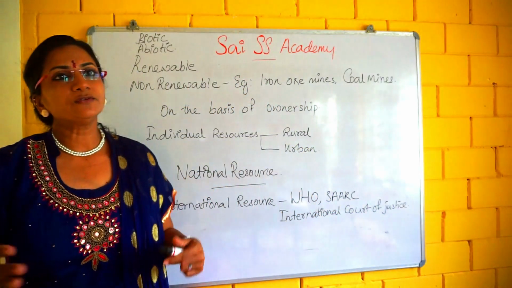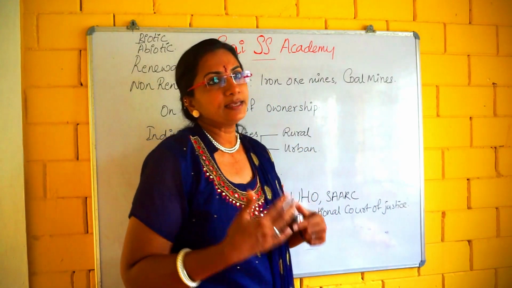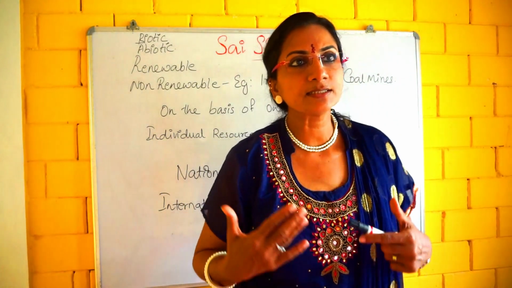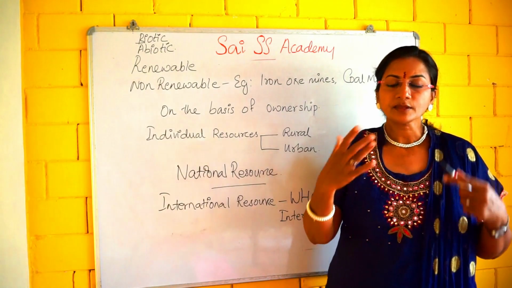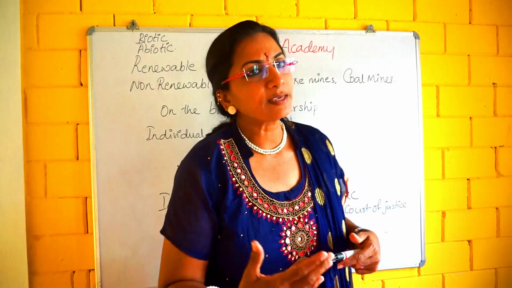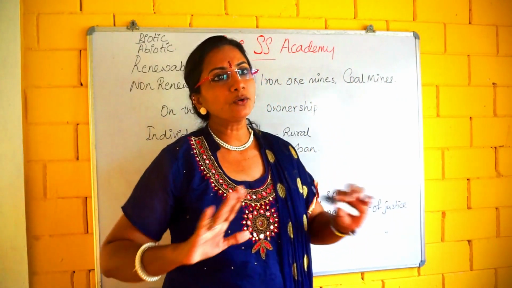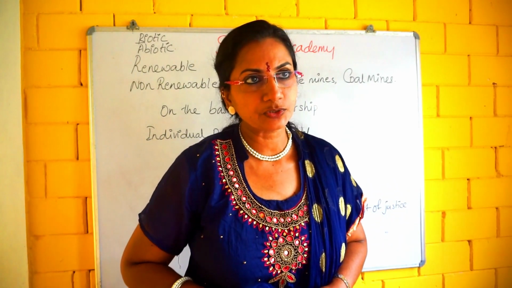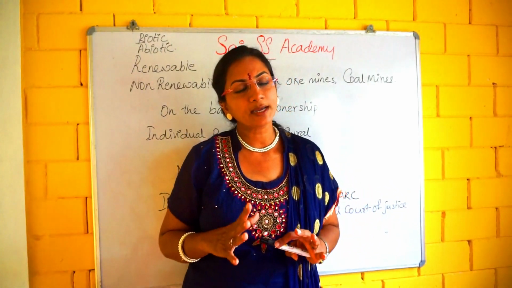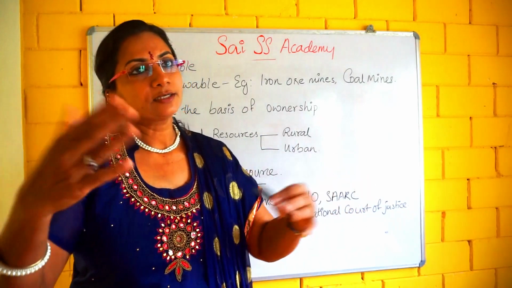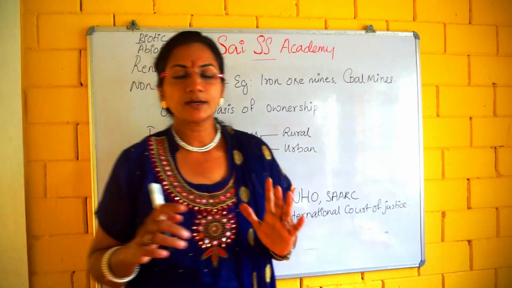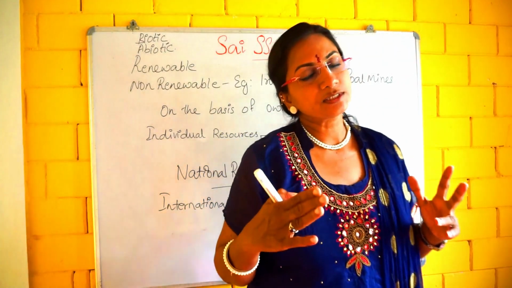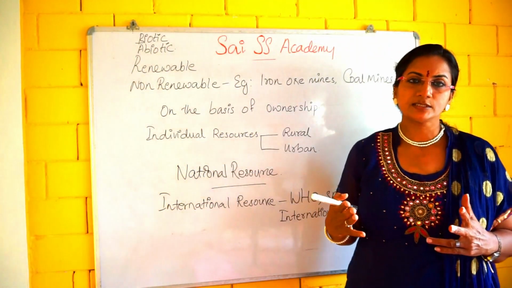So, no individual country can utilize these without the concurrence of the international institution. What is concurrence? Concurrence means agreement. So, without an agreement of the international institutions, a country has no right to enter that area. Got it, children? Now, I think you understood the national resources and international resources.